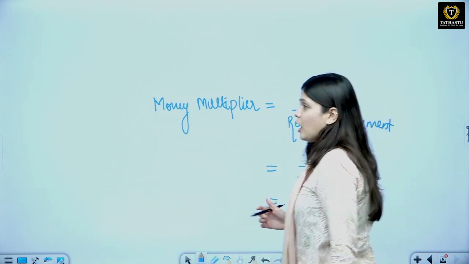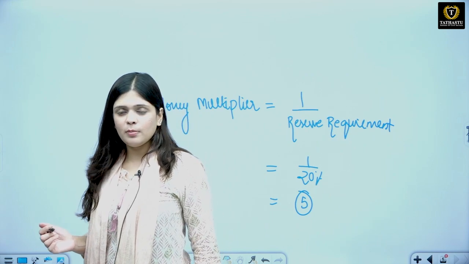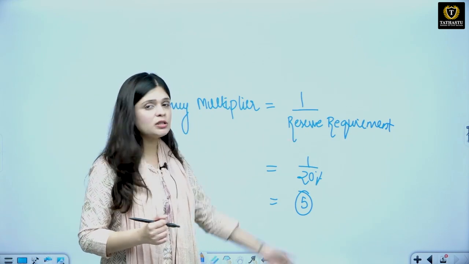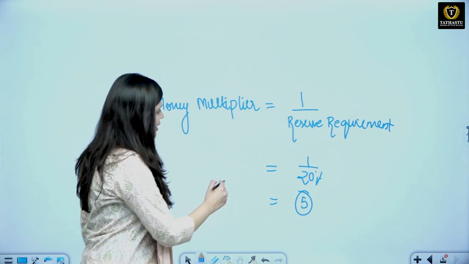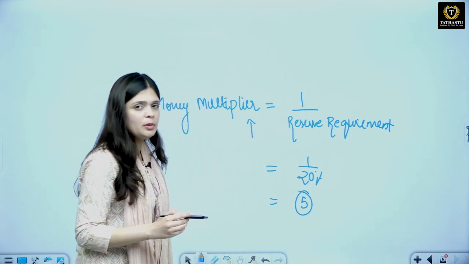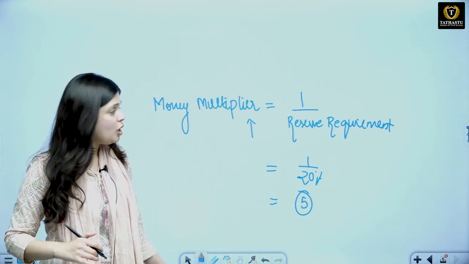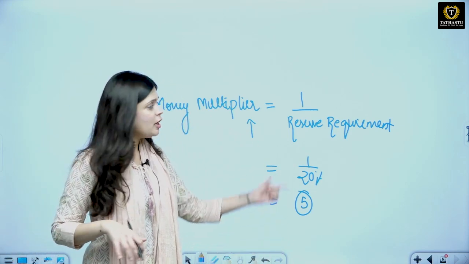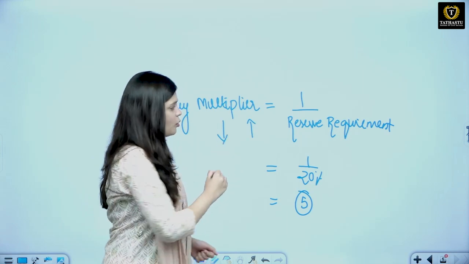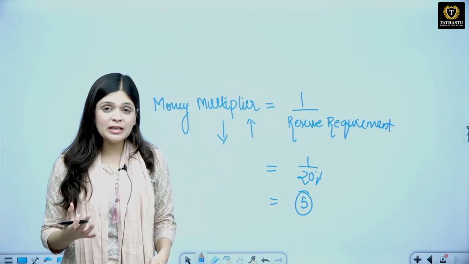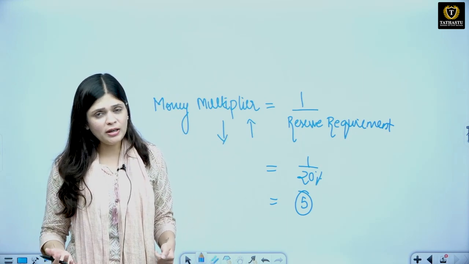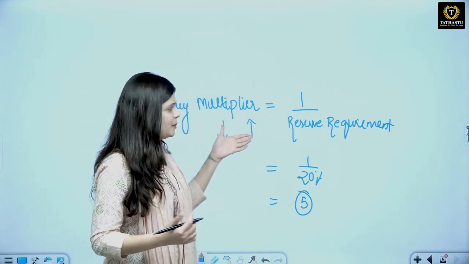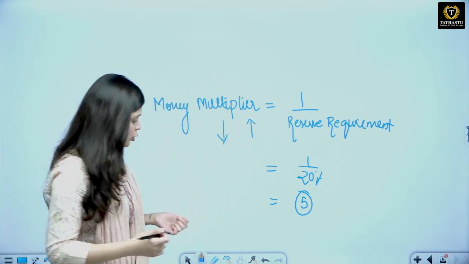Whenever somebody asks you what is the limit to the money multiplier, or what affects the money multiplier, it is the reserve requirement. If the RBI decides to increase the reserve requirement, banks will have less and less money to lend, so the money multiplier will decrease, and less money will be created. If the RBI decreases the reserve requirement, then the money multiplier will increase and the banks will have more and more money to lend. Hence the money will multiply in the economy. So there is an inverse relationship between money multiplier and reserve requirement. Okay, I hope this is clear.